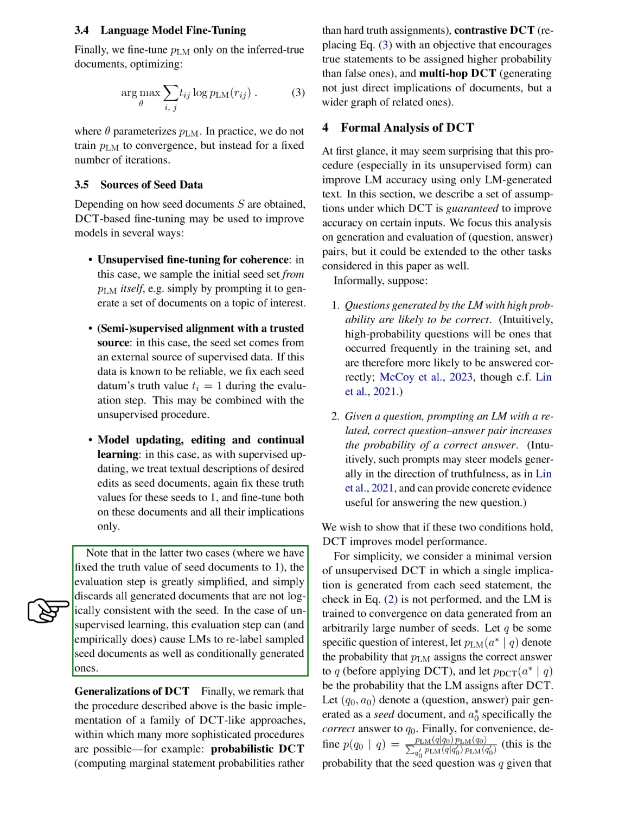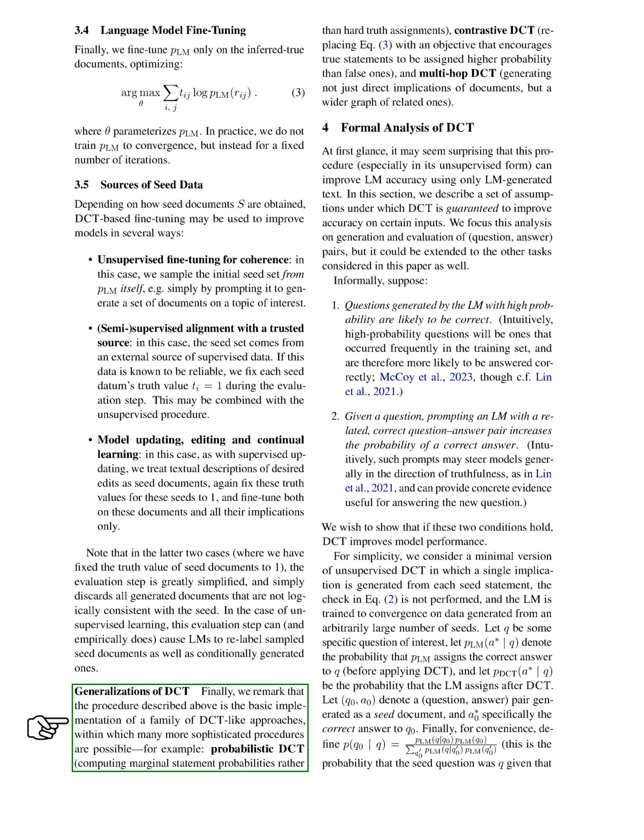In the last two cases, where we've set the truth value of seed documents to 1, the evaluation step is much simpler. It just discards all generated documents that aren't logically consistent with the seed. In the case of unsupervised learning, this evaluation step can cause language models to relabel sampled seed documents as well as conditionally generated ones. The procedure we've described is a basic implementation of a family of similar approaches. There are many more sophisticated procedures possible, such as probabilistic DCT, contrastive DCT, and multi-hop DCT.